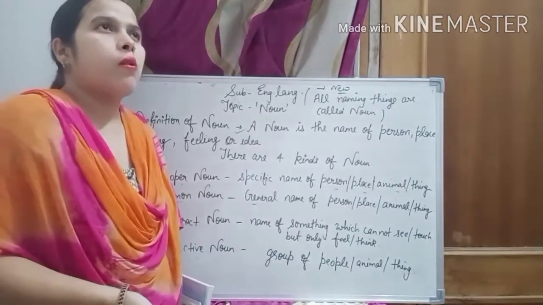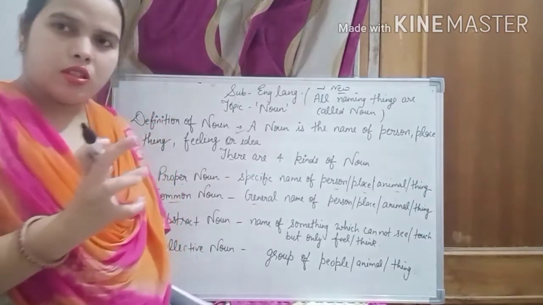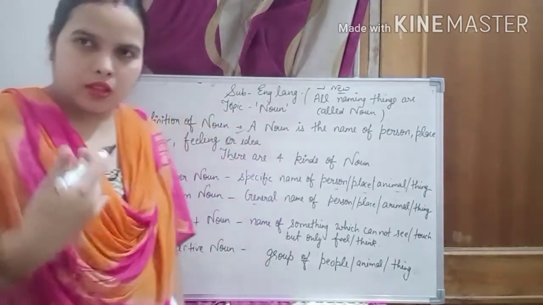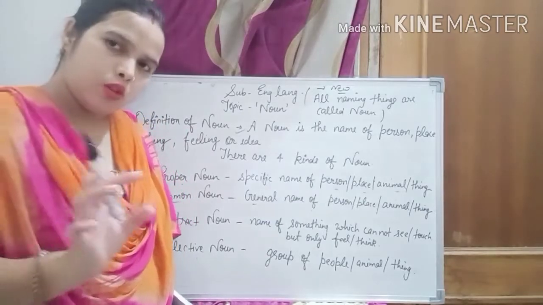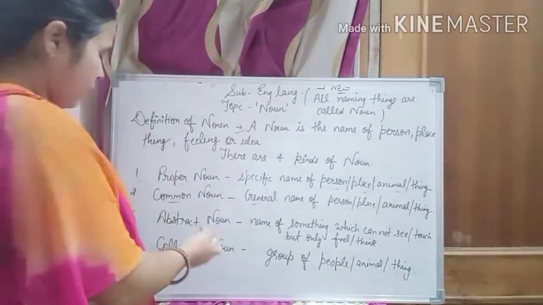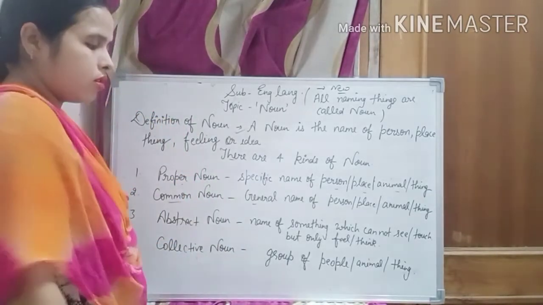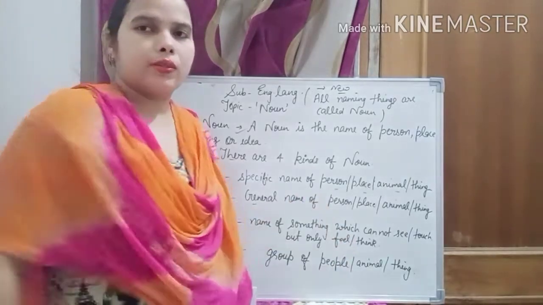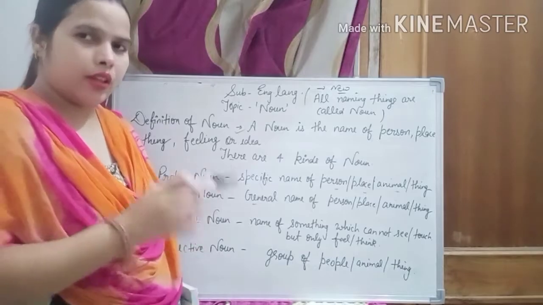Suppose love. Love, you have not seen or touched, right? You have to feel only. Honesty. The next is collective noun. Collective noun is a group of people, animal or thing.